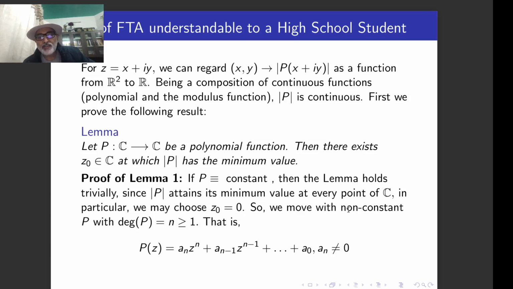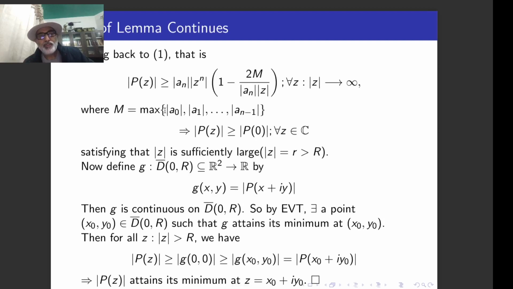Therefore, we assume that this polynomial is non-constant with degree n greater than or equal to 1. Precisely, we can write this polynomial like this, as you know. Now see this estimate you have done already, that |p(z)| is greater than or equal to this expression.